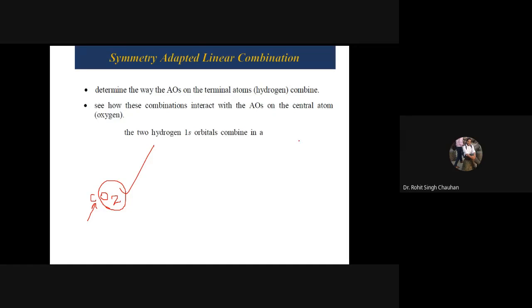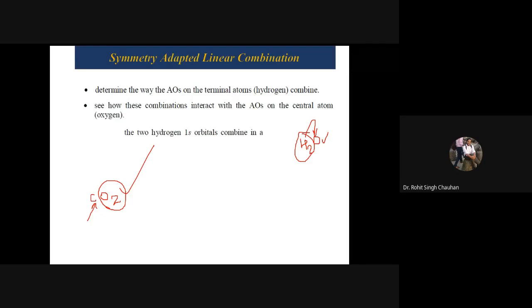For example, if I would ask H2O, right? So now in this case, what is the central atom? Oxygen. What about the terminal atom? The terminal atoms are hydrogen. So what you will do, you will first construct the SALC equation for H2 molecule. And after that, that SALC equation ke depiction se, you are going to combine with oxygen and you will get the MOT of H2O. So first you focus on the terminal atom, make the SALC equation for that, and then you combine with the central atom.